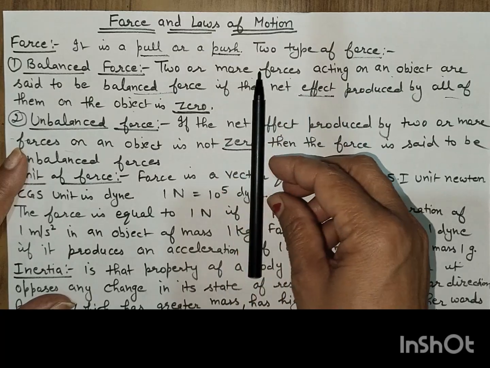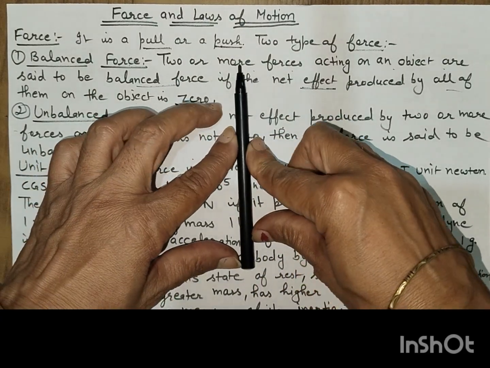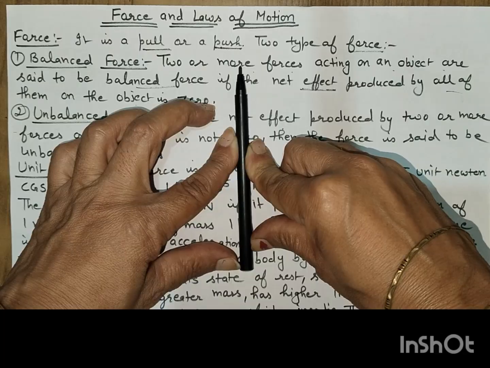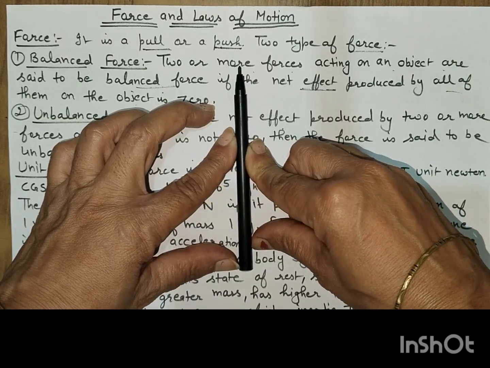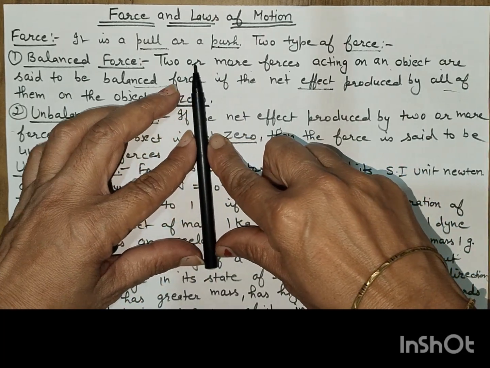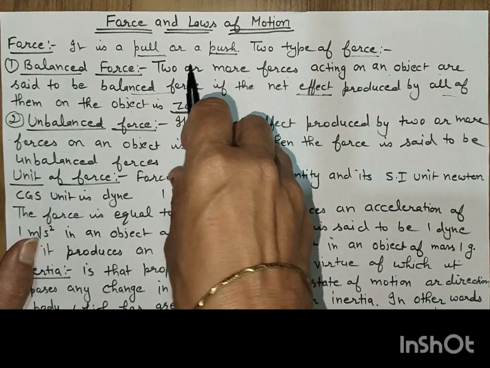If I apply force on both sides and the object does not move, then it is said to be balanced force. And if it moves to one side, then it is called unbalanced force.